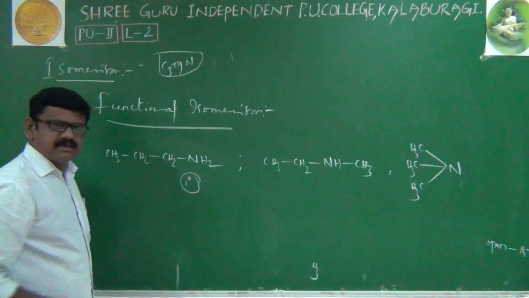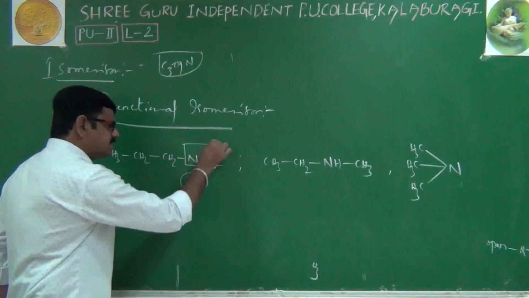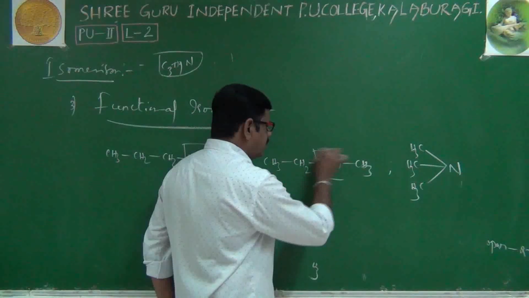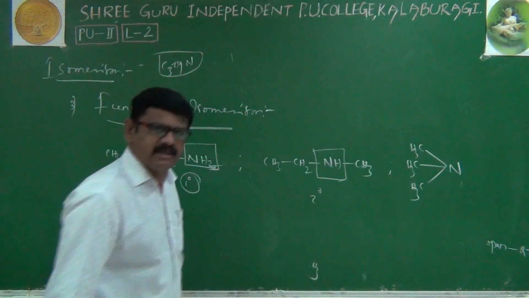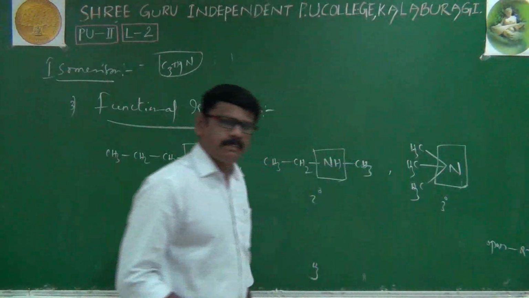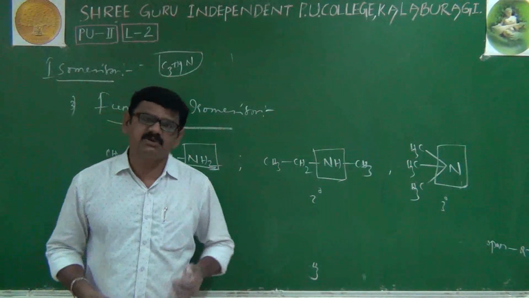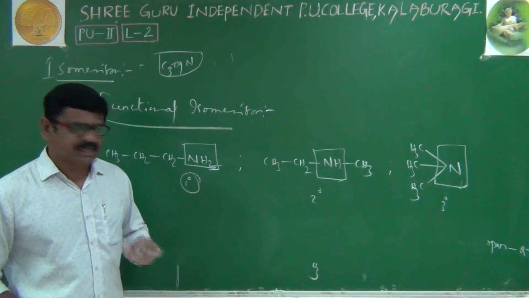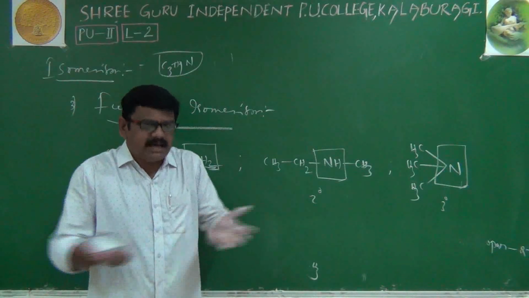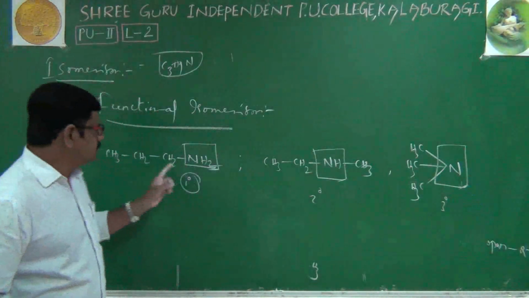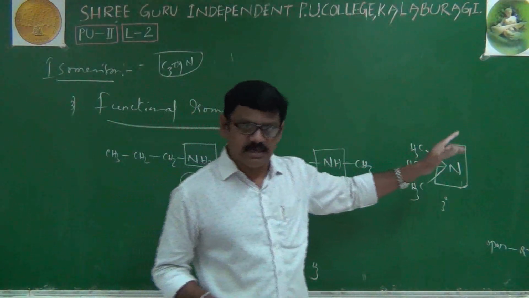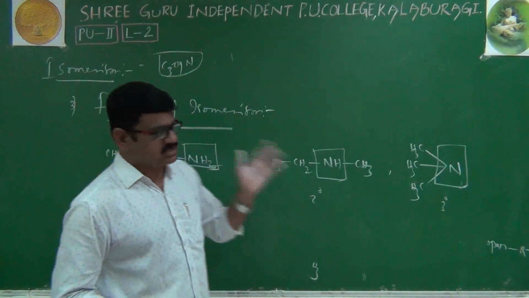Then what is the difference? Here NH2 is a primary amine. Here NH, the functional group is secondary amine. Here just N, the functional group is tertiary amine. It means they differ in their functional groups. Primary amine is different, secondary amine is different, tertiary amine is different. Of course, all are amines, but they are entirely different from each other. That's why these three compounds have the same molecular formula but differ in their functional groups, and are taken as examples of functional isomerism.